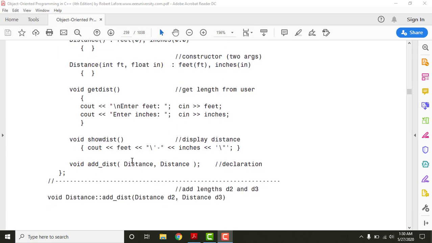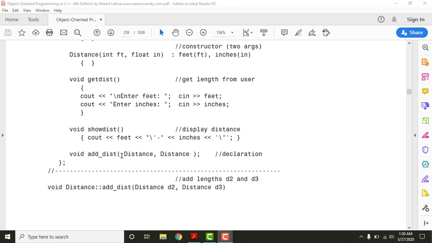The second concept was that the function declaration is available within the class, but the function definition is available out of the class. It is also very possible. Sometimes if the function definition is quite large and you want to keep it out of the class, then it's also okay. But you need to declare a member function within the class. If the member function declaration is not in the class, then that will not be known as a member function, right? So the member function declaration has to be in the class, but its definition can be available out of the class.